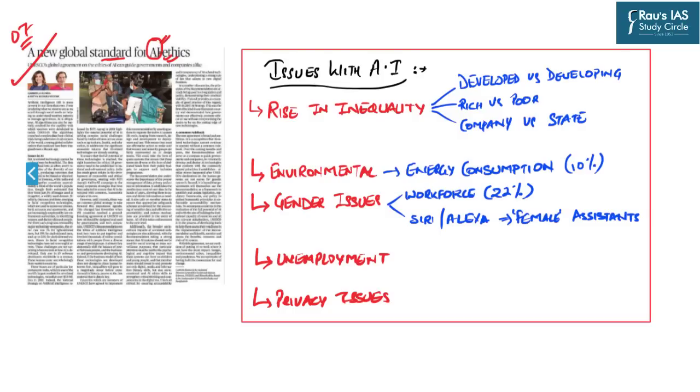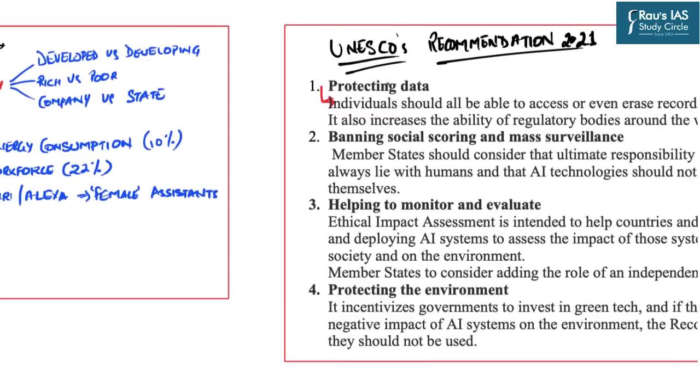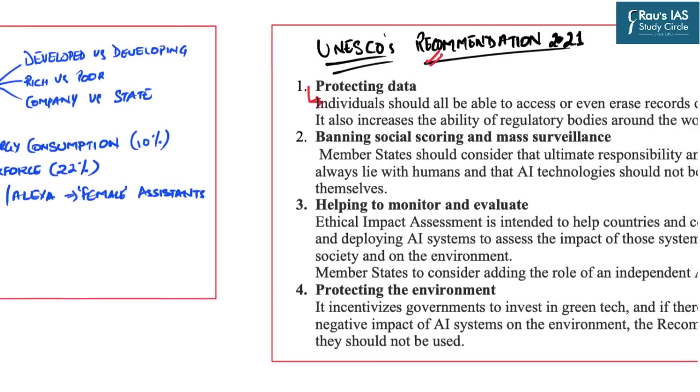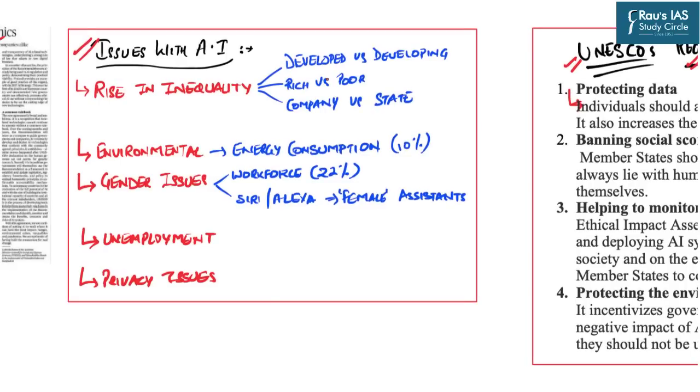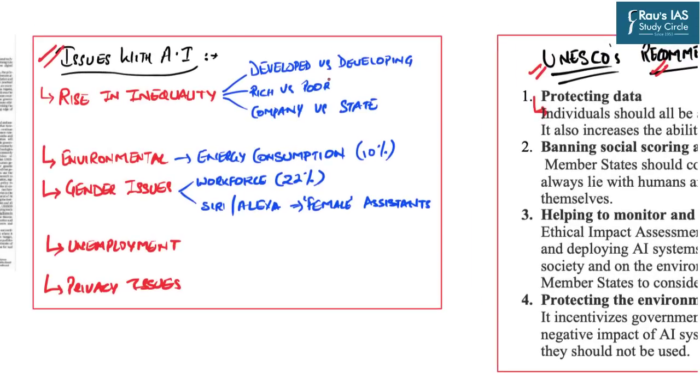In this regard, it talks about the important recommendations made by UNESCO in order to reduce the ethical vulnerability of artificial intelligence associated technologies. In today's session, we are going to discuss various issues related to artificial intelligence, and we will also discuss the important recommendations made by UNESCO in order to reduce those issues. So now let us begin our discussion.